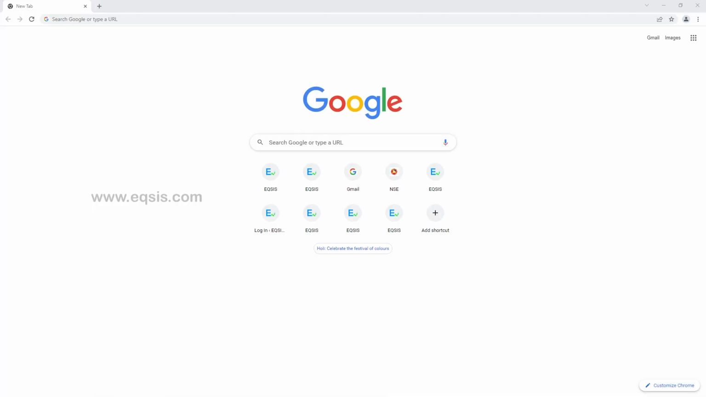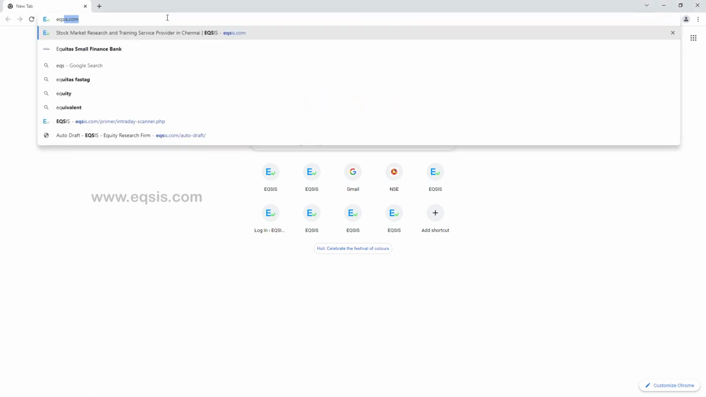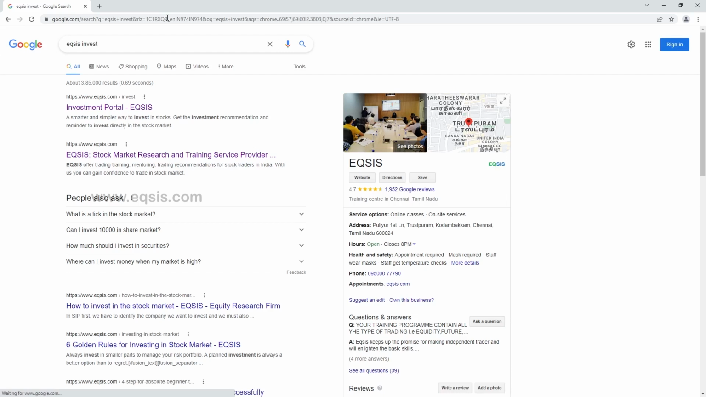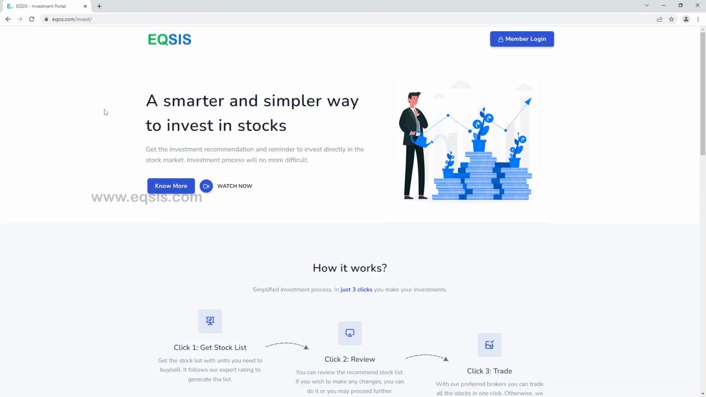Hi everyone. Now let me give you a quick introduction to how you can use EQSIS Invest to start investing on your own. What you have to do is search Google for EQSIS Invest. I suggest you try it in parallel, because that gives you some reasonable understanding of it. The very first link is the investment portal by EQSIS, which is a smarter and simpler way to get started with your investing.